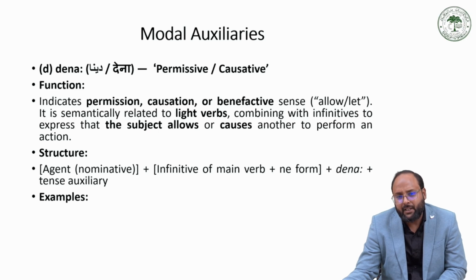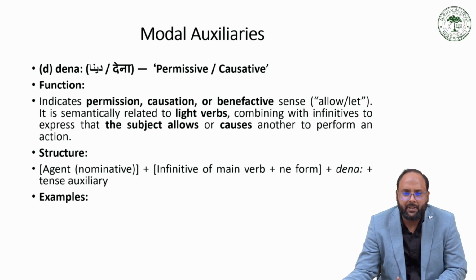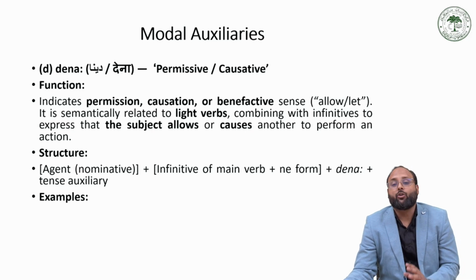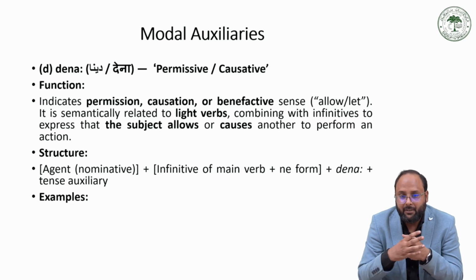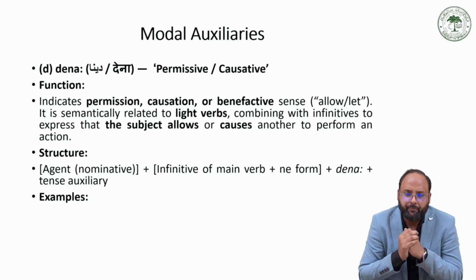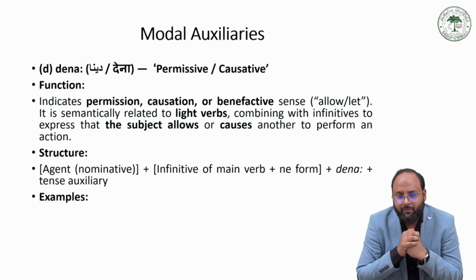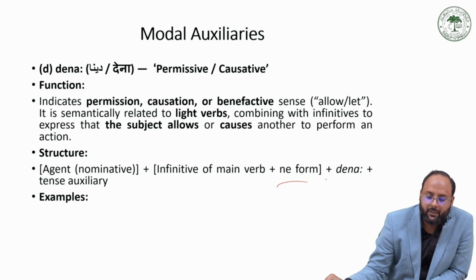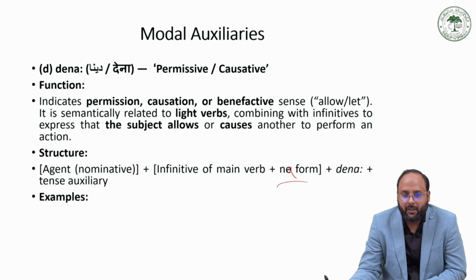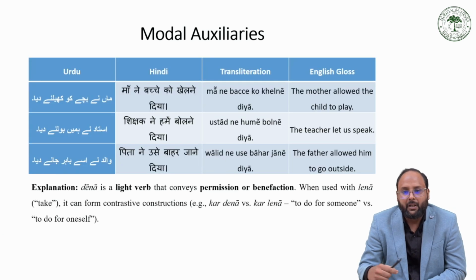It is semantically related to the light verbs, combined with the infinitive, to express that the subject allows or causes another to perform the action. So in terms of causative verbs, we have the agent, which is nominative, and the infinitive main verb followed by the ne form, and then with dena, then we have the auxiliary. Like मैंने बच्चे को खेलने दिया.